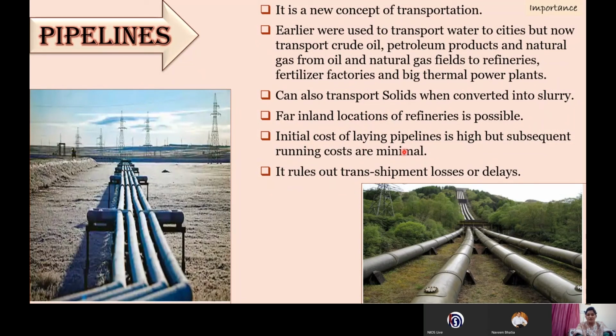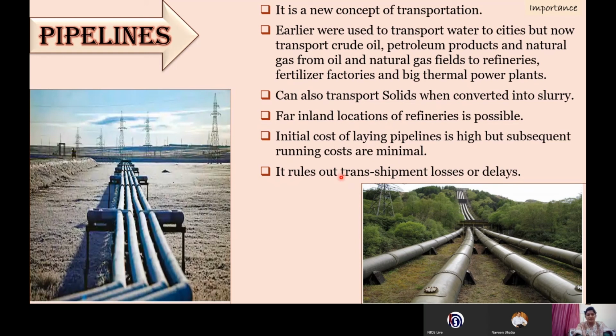The initial cost of laying pipelines is high, but the subsequent running costs are minimal. To maintain these pipelines, it takes very little money. So although the initial cost is high, it helps a lot in on-time delivery of goods. And apart from that, there are minimal transshipment losses, and minimal chances of accidents.